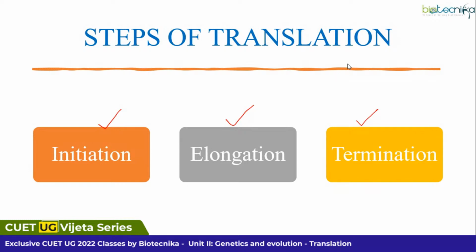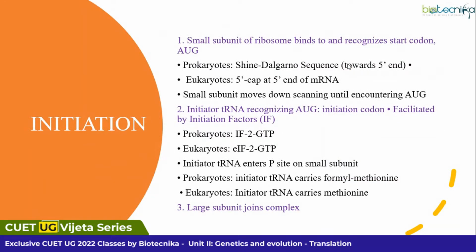First is the initiation. What will initiation do? The main purpose of initiation is to scan for AUG, the start codon. And who is responsible for the scanning? The small subunit of your ribosome.